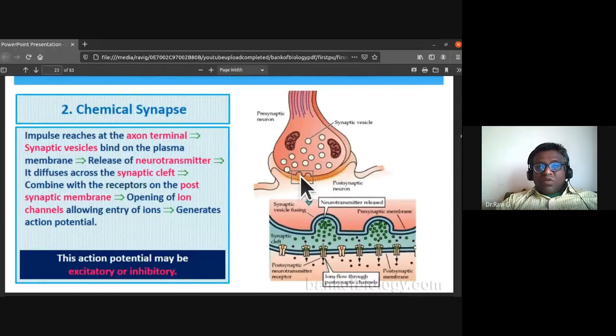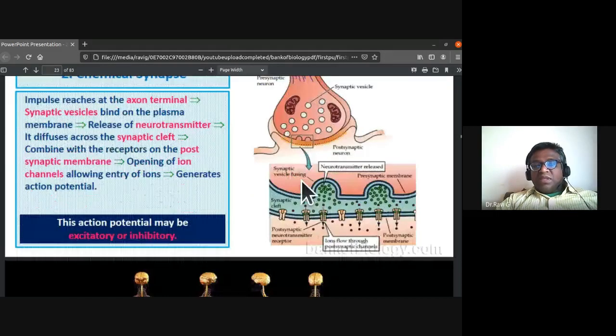So the release of neurotransmitters like acetylcholine or adrenaline takes place. The neurotransmitters that are released combine with the receptors on the postsynaptic neuron. See, they have enlarged this portion and shown it here to you. They are combining with the postsynaptic membrane.